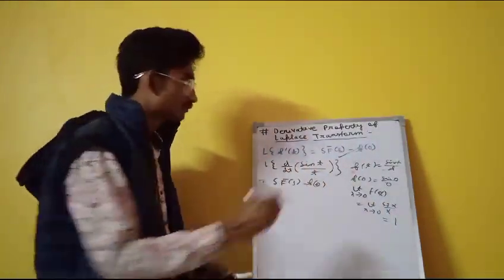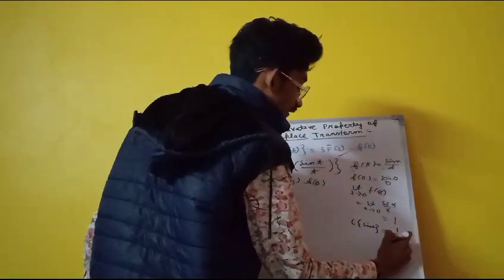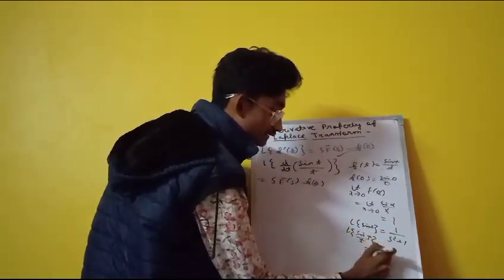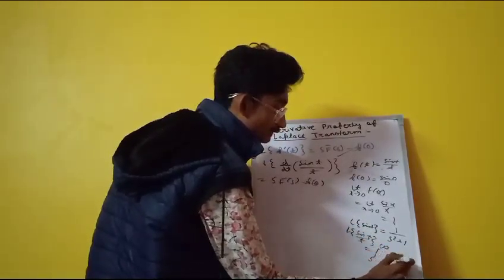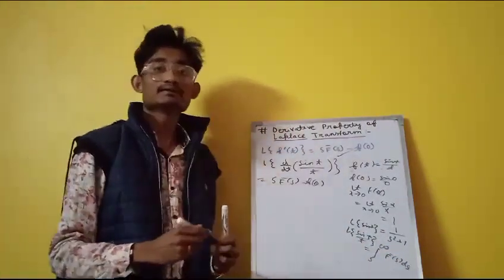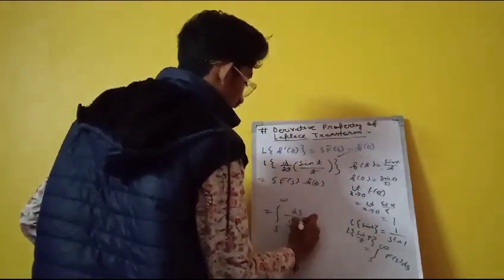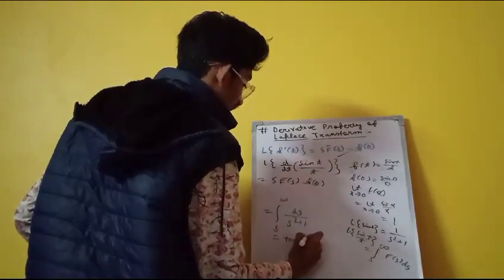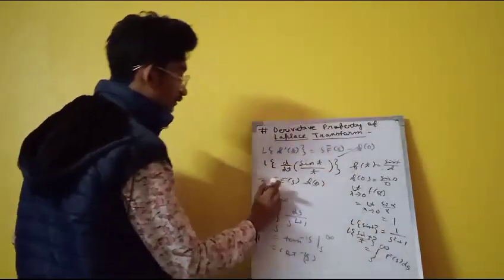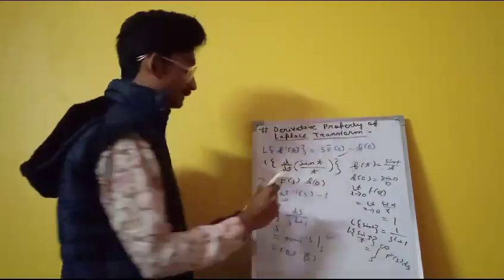The Laplace of the function is what f bar of s is. What is Laplace of sin t? 1 by s square plus 1. So what is Laplace of sin t by t? Division property, that is integral s to infinity f bar of s ds. That's why I have told you to watch the previous video, because we discussed the division property there. So integral s to infinity f bar of s, that is ds by s square plus 1. That is tan inverse of s from s to infinity. That simply becomes cot inverse of s, right? So the thing will be s into cot inverse of s minus f of 0, that is 1. So it will be simply our answer.